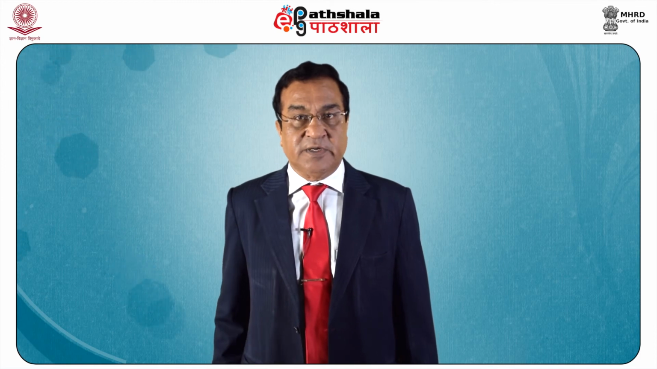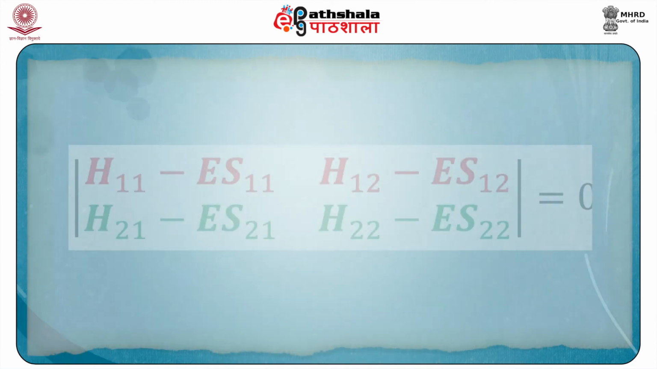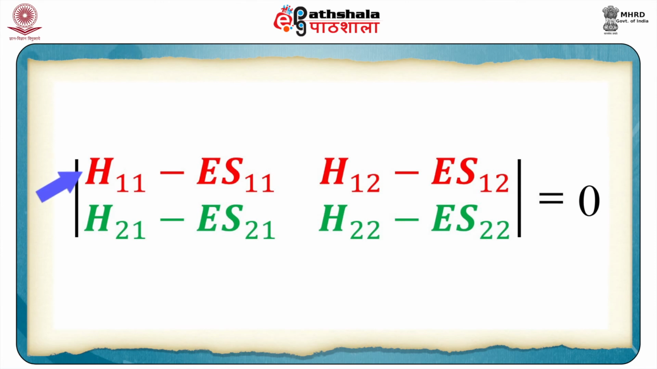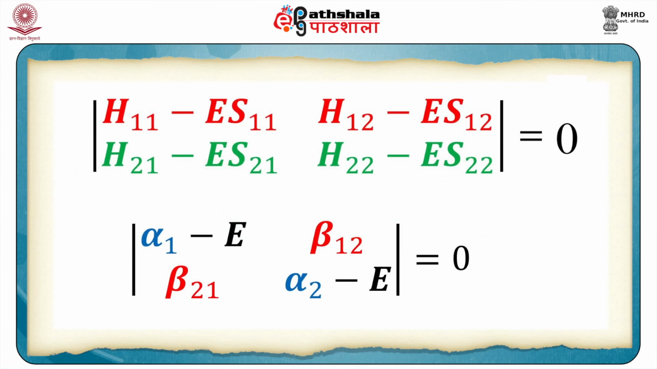Ethylene molecule, as you can see, has the secular determinant which looks like this: H11 minus ES11, then we have H12 minus ES12, and the second row is H21 minus ES21, and the last element is H22 minus ES22. Now, if we substitute in this determinant the values of Coulomb and resonance integral, then this secular determinant reduces to a simple form which looks like the following.